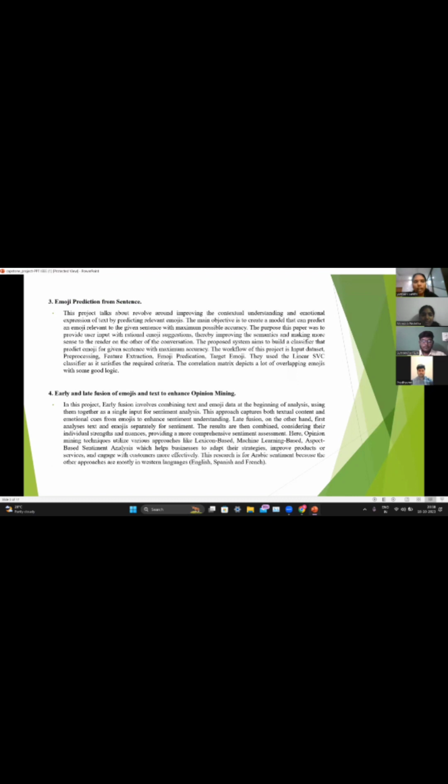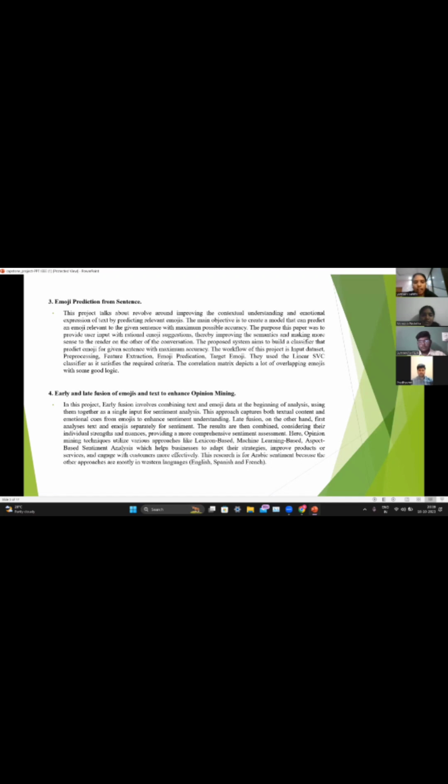And the next one is emoji prediction from sentence. This project talks about the prediction of emojis from the sentence. The workflow of this project is, firstly they collected the dataset, and next they preprocessed the data and did feature extraction, and they found the emoji and displayed the target emoji. They have used linear SVM as it satisfies their criteria and gives more accuracy among their models.